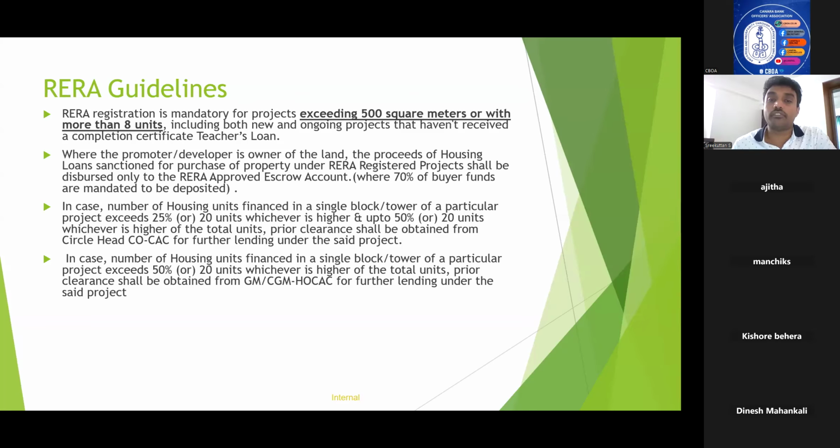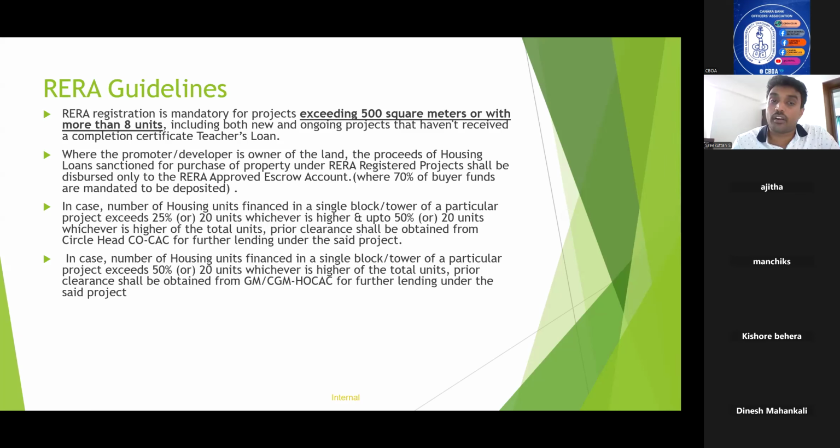Suppose the project is RERA approved and that particular land is owned by the developer or the builder itself, then the proceeds of the housing loan are to be disbursed only to the escrow account of that particular project, where 70% of buyers' funds are mandated to be deposited. I will tell you this particular point in detail here.